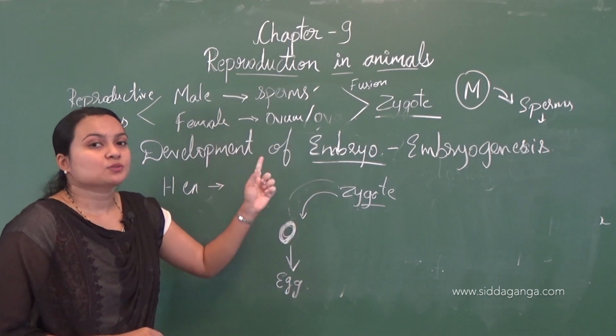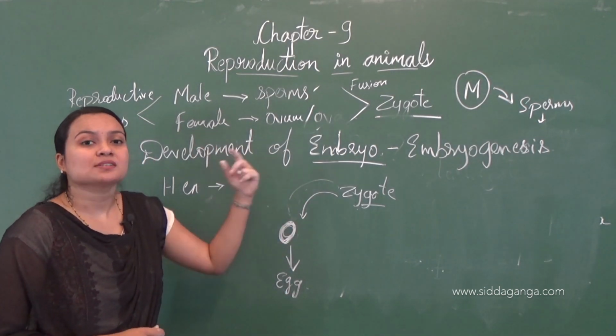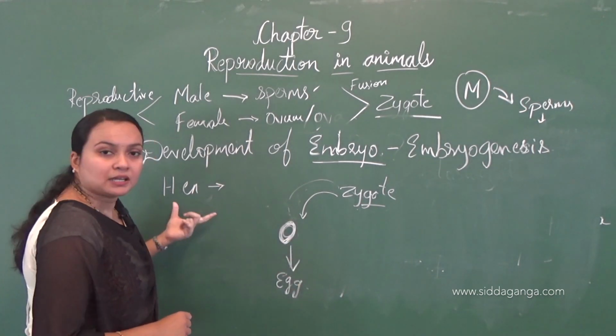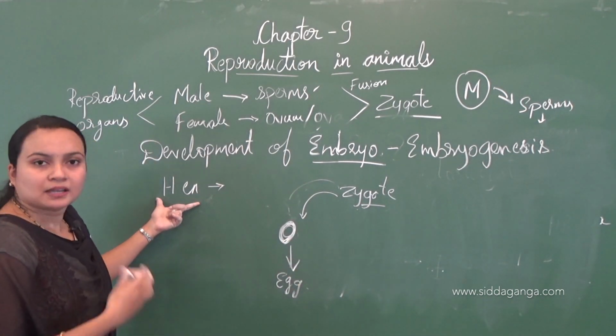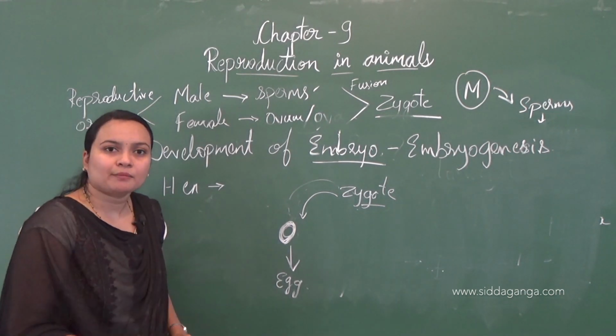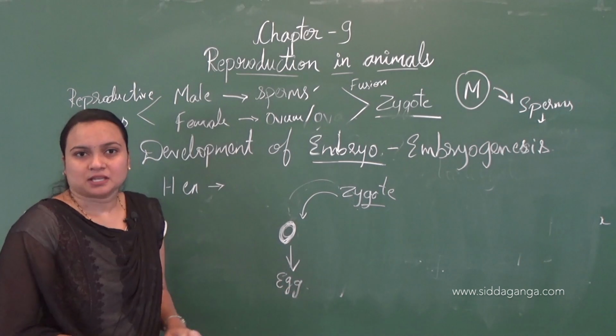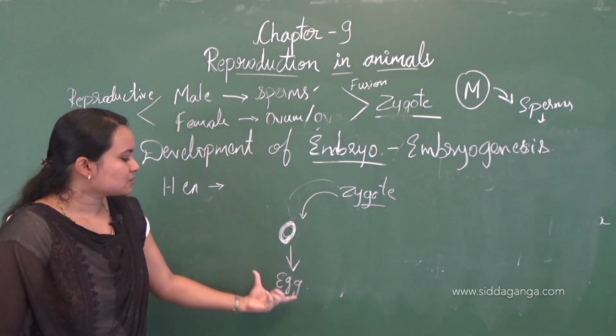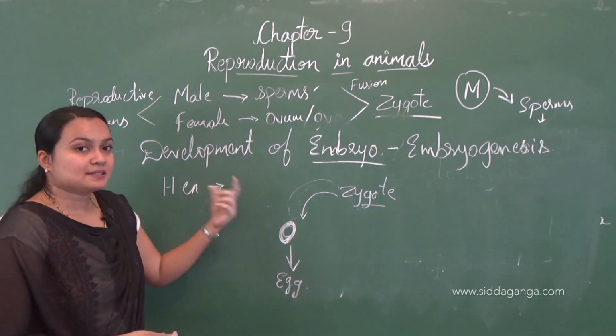So here the development is outside the body. So in humans, what happened? The development was inside the body. But here, in the case of birds, that is in hen, the development is outside the body. In the environment, the development will take place. Okay, so this was about the external fertilization.